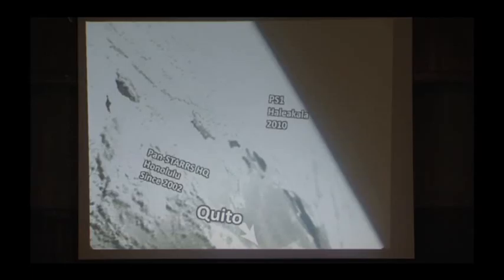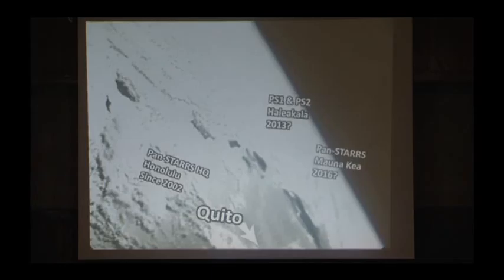The location is here in the Hawaiian island chain. To give you some orientation, Quito is off in that direction. The Pan-STARRS headquarters is in Honolulu, where I have worked for the past nine years. Right now we have the Pan-STARRS 1 telescope. The prototype is on Maui, on the summit of a volcano there called Haleakala. And we hope very soon, by the end of this year, to have the second telescope working on Haleakala as well.